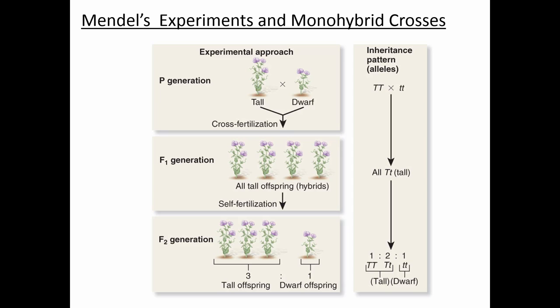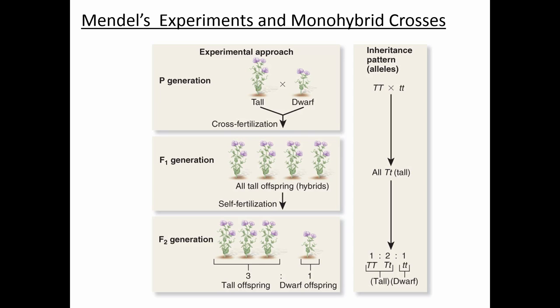Essentially, what he saw in this experiment is that in the F1 generation, one of the traits disappeared, and the trait that disappeared is the recessive trait. Then that trait reappeared in the F2 generation, and when you count the number of individuals with a particular trait, he got a ratio of about 3 to 1. He saw this result with every character that he looked at.